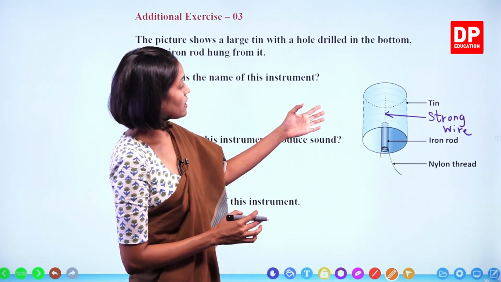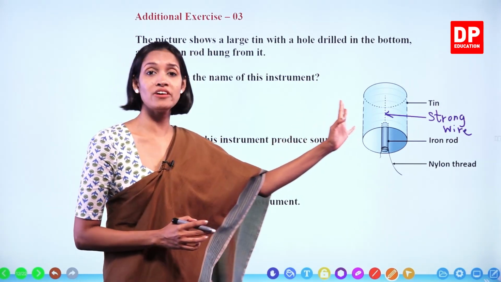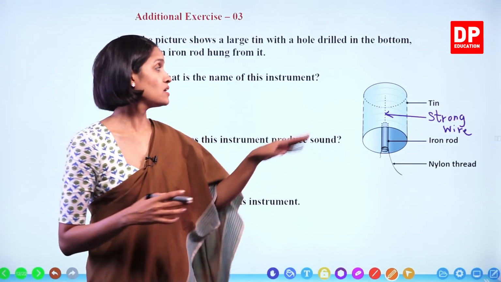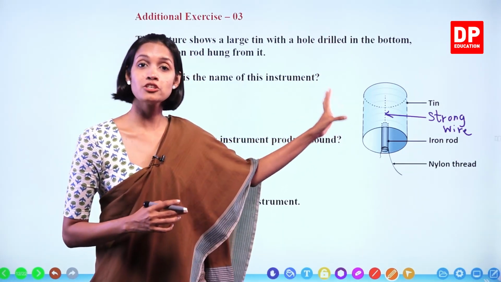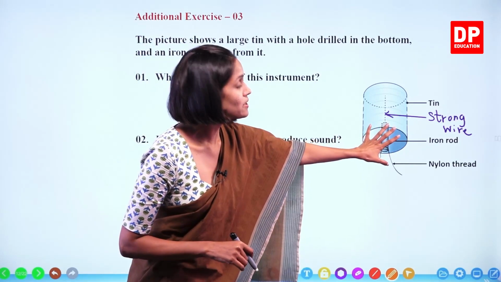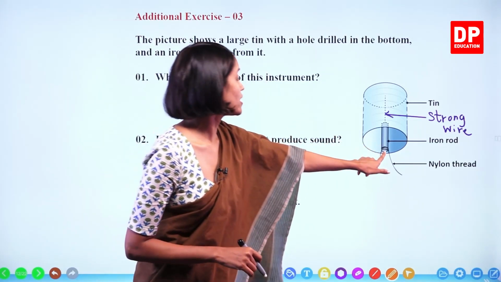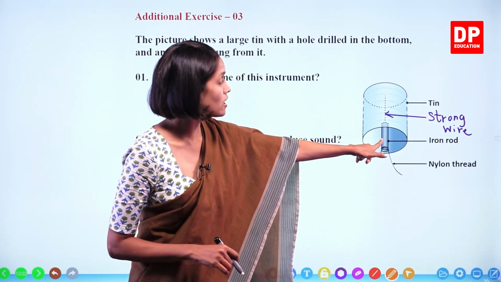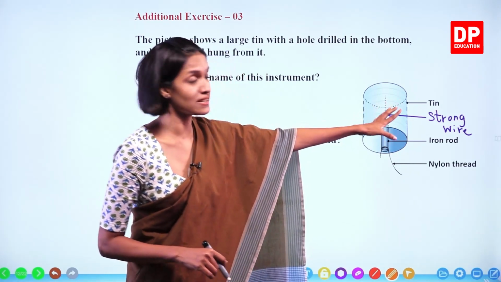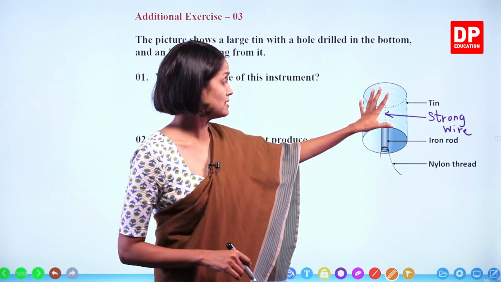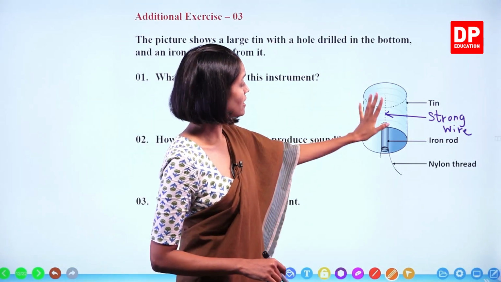And I further explained that these types of instruments were used to drive away animals in certain areas. People used these simple objects to drive away animals. So how do people drive away animals using this instrument, children? You can see this nylon thread connected to the iron rod. When we pull that one, this iron rod contacts with the tin. Both are made of metals. It will make a loud noise and animals will move away.